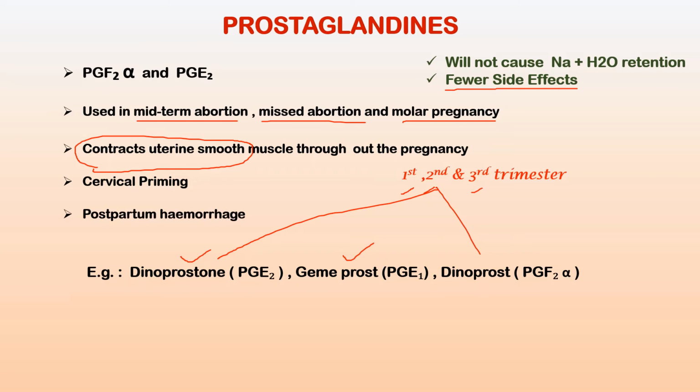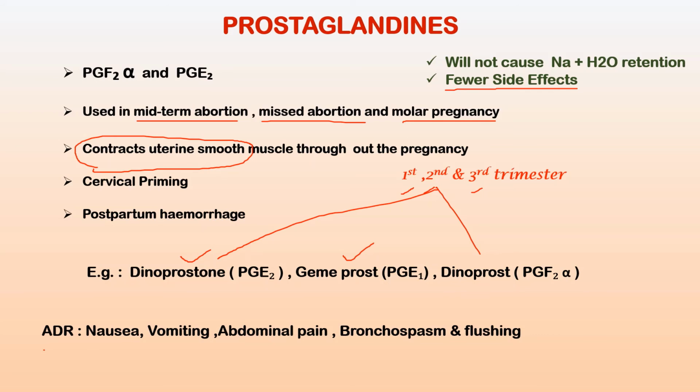Finally, they can also be used for postpartum hemorrhage. These prostaglandins increase the tone as well as the amplitude of the uterine contraction. Nausea, vomiting, abdominal pain, bronchospasm and flushing are seen associated with the prostaglandins.